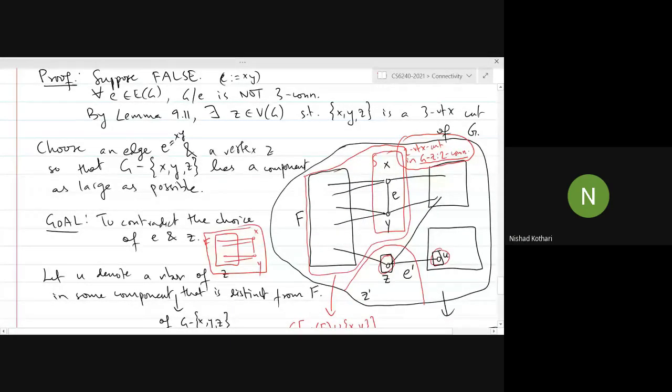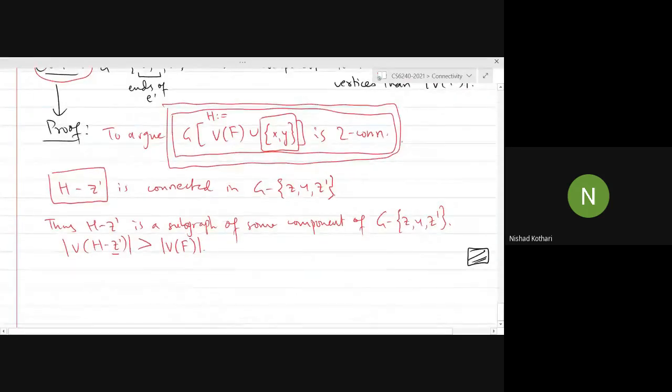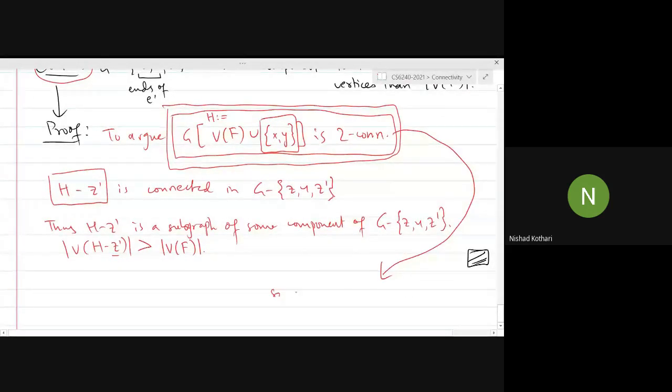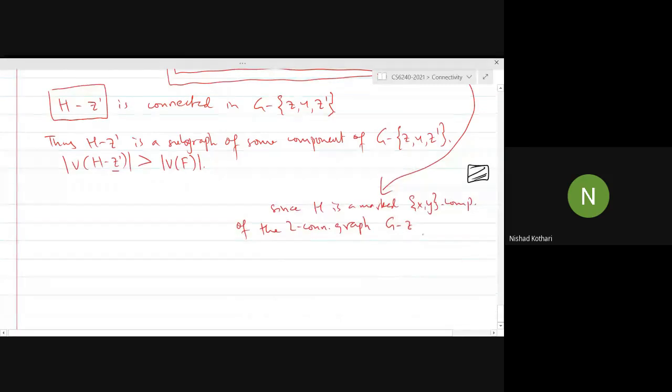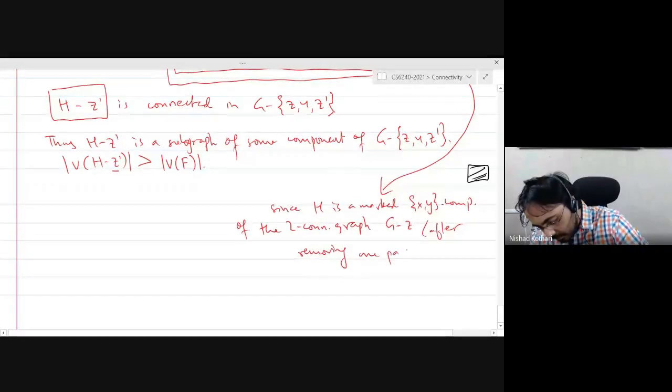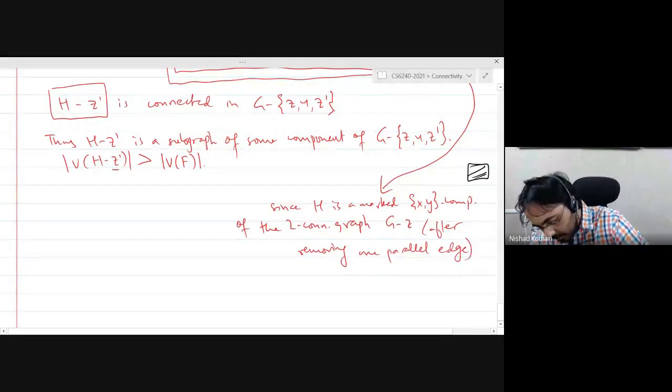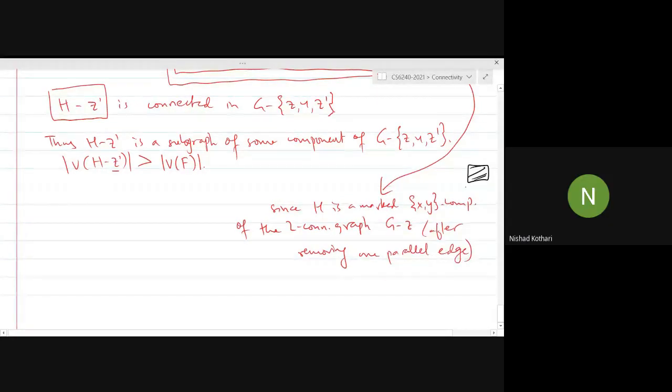So this is two connected since H is a marked XY component of the two connected graph G minus Z, after removing one parallel edge. And we know that marked components are two connected if the original graph is two connected.